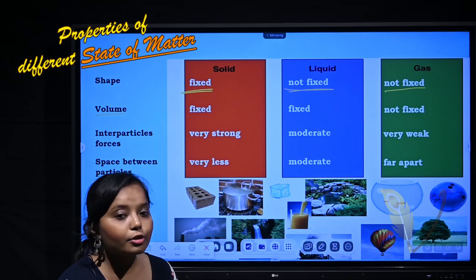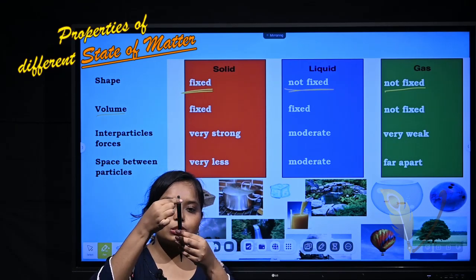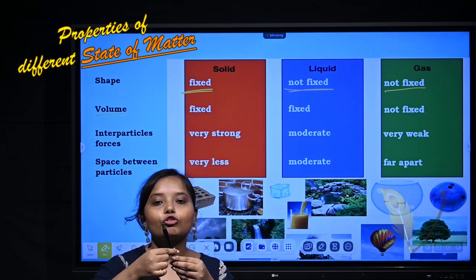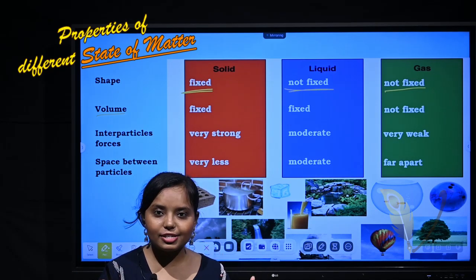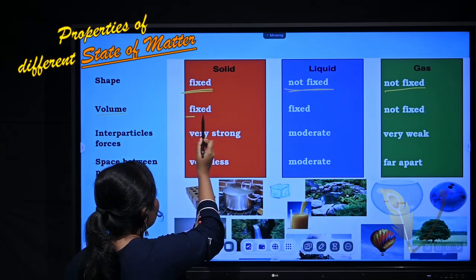Why? Because see, this is a pen. The volume this pen has, the 3D space it occupies, will always remain the same. It will not change. That's why it is fixed.